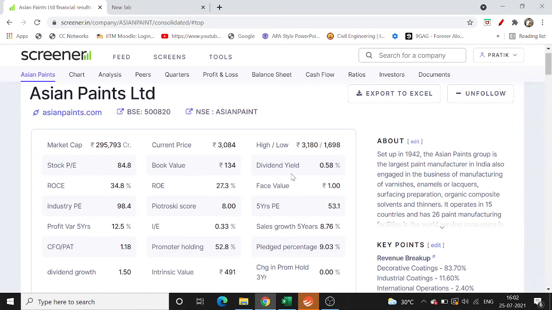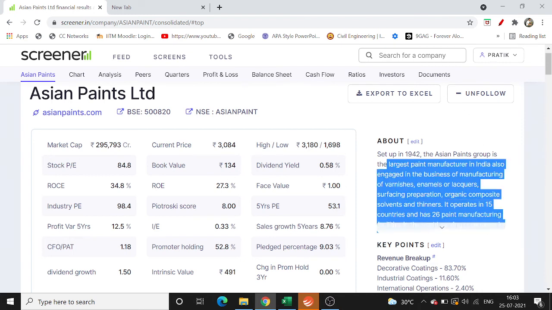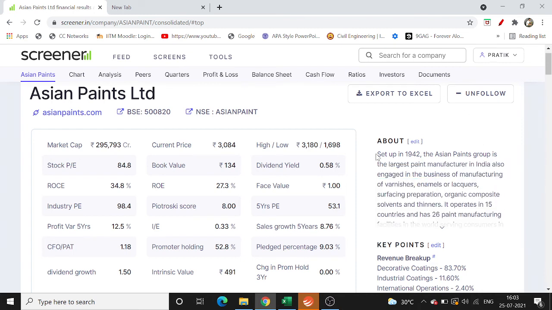So that's it. I think these were the few key points that I always look at when I do a fundamental analysis. And as you can see, within 10 minutes you can do a fundamental analysis of any company. So whenever you get a stock tip from a WhatsApp group, or the shareholders group that you might have, or you get any recommendations for shares, you can do a quick analysis yourself on whether the company is fundamentally strong. You can also read up about it. This screener website allows you to do everything in one place.